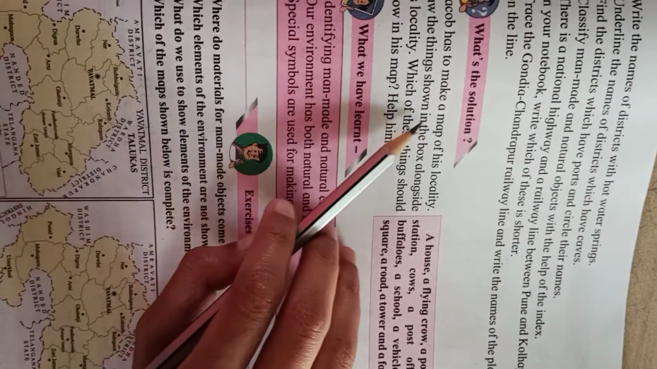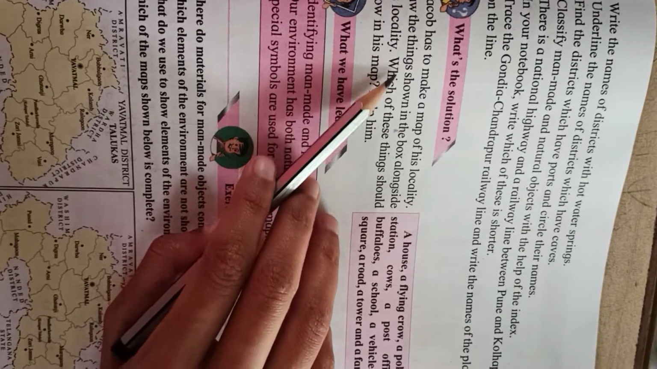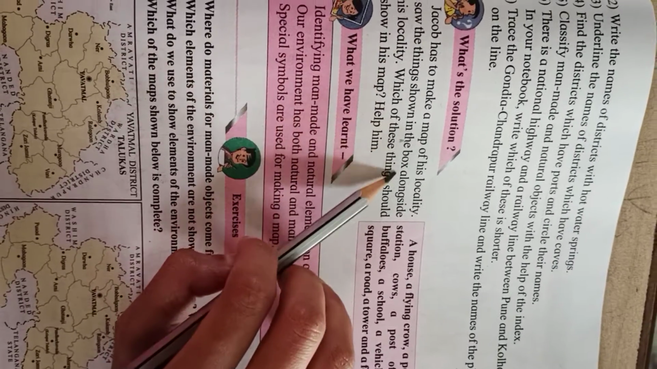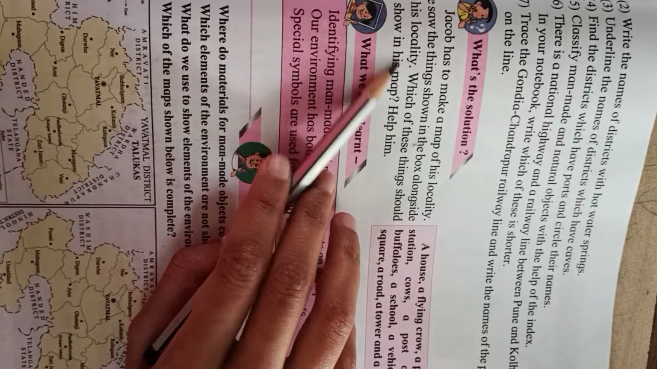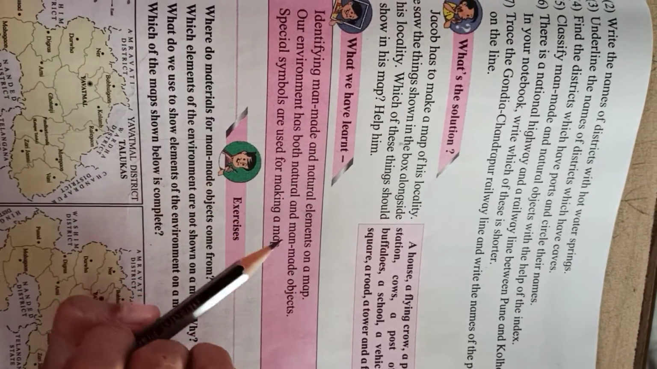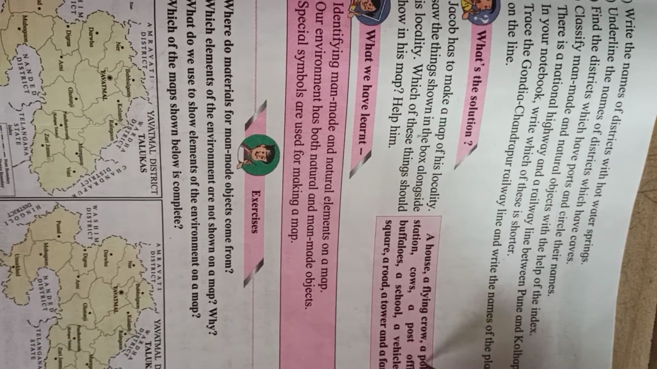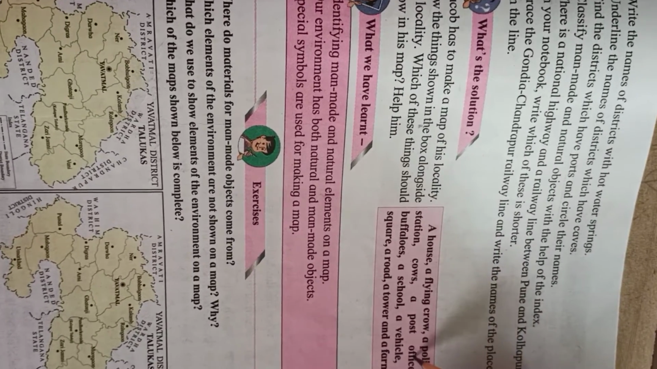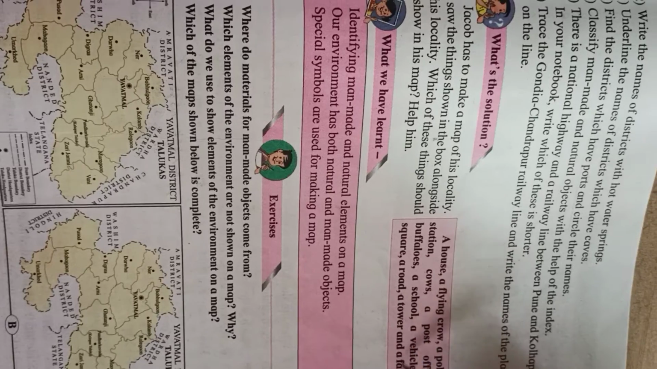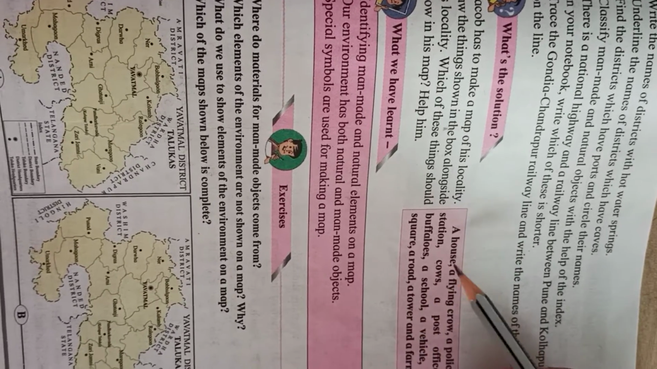Now he wants to make a map for his locality. He saw the things shown in the box alongside in his locality. Which of these things should be shown? Now which are the things he should show in the map? He should show his house, a police station, a post office, a school, a vehicle, a road, a tower and a farm. These are the main things which should be shown on the map.